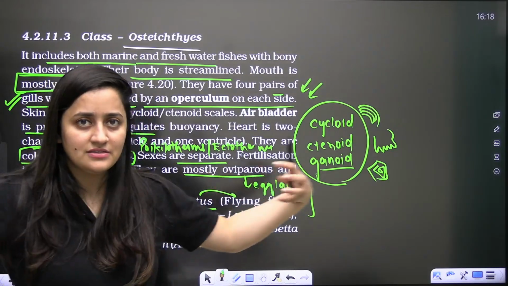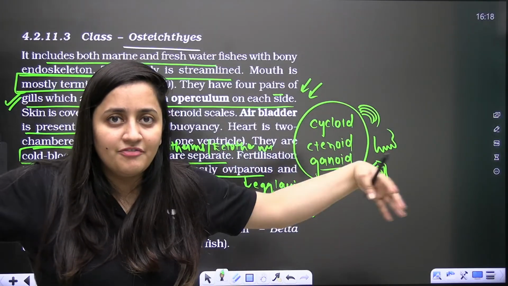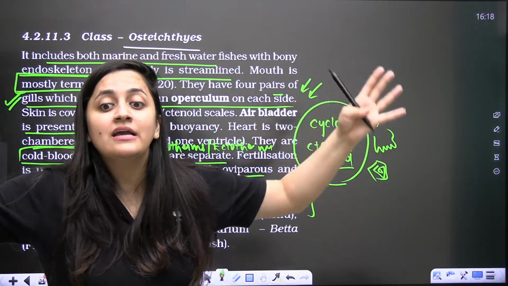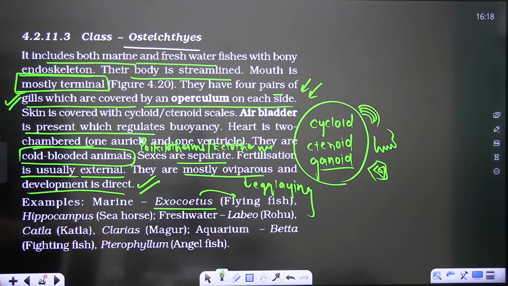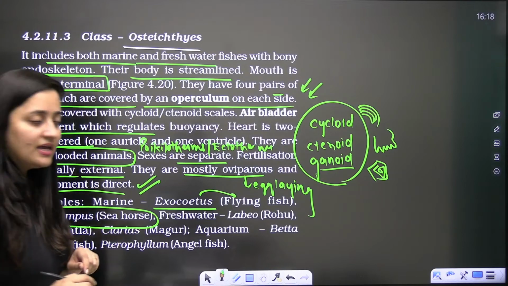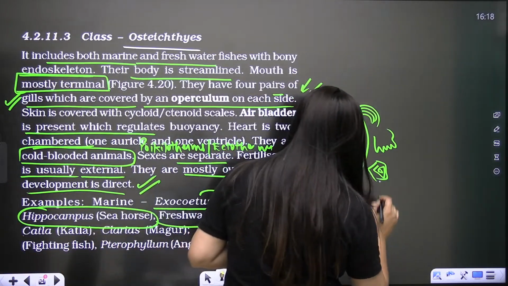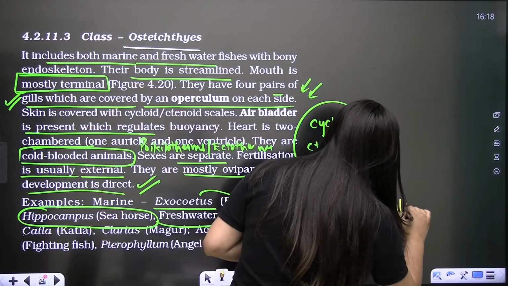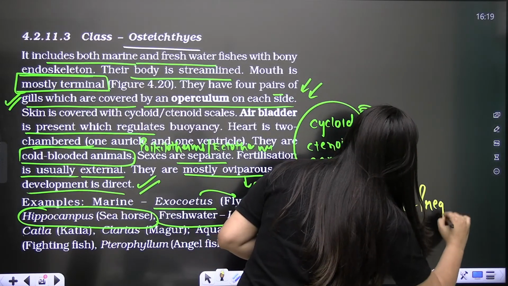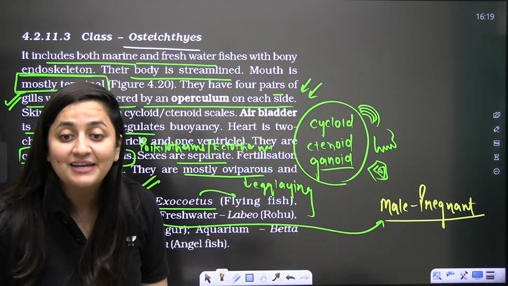Here, because they have paired fins, the fins are modified and look like a wing. So Exocoetus is the flying fish. And another example is Hippocampus, which is the seahorse. Hippocampus is the only organism on this planet Earth where the male is pregnant. We'll see the pregnant male here.